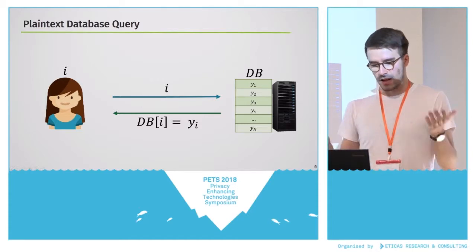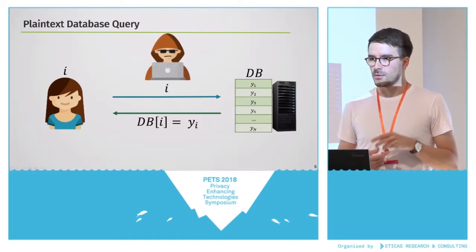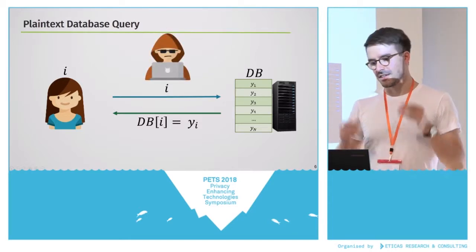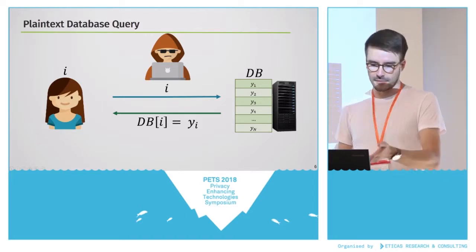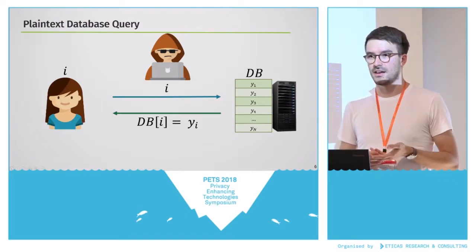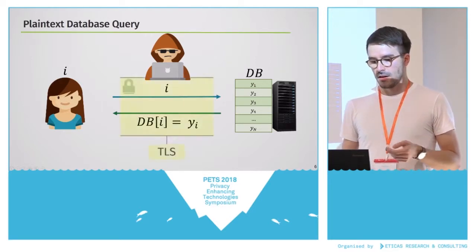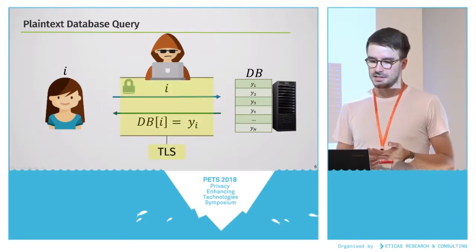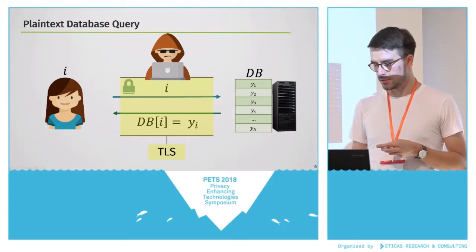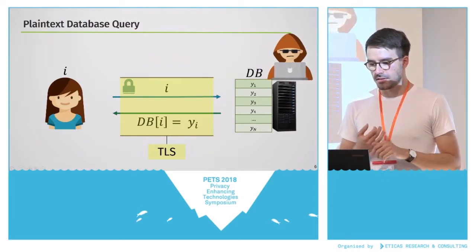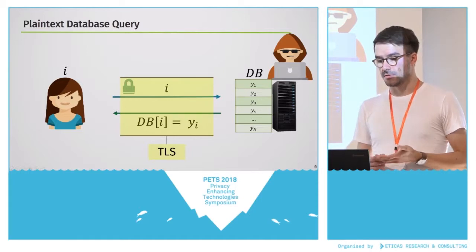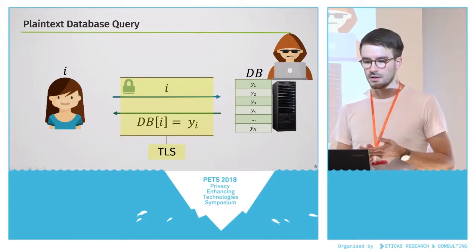so in this case y_i, and we're done. But we all know the internet is full of bad guys, and they look at your conversation, and if this is happening in plain text, of course the adversary learns what Alice was interested in. We can solve this by simply using TLS, and we're more or less done if we do this right. But the problem that PIR tries to solve is what happens if the adversary is sitting on the server side.